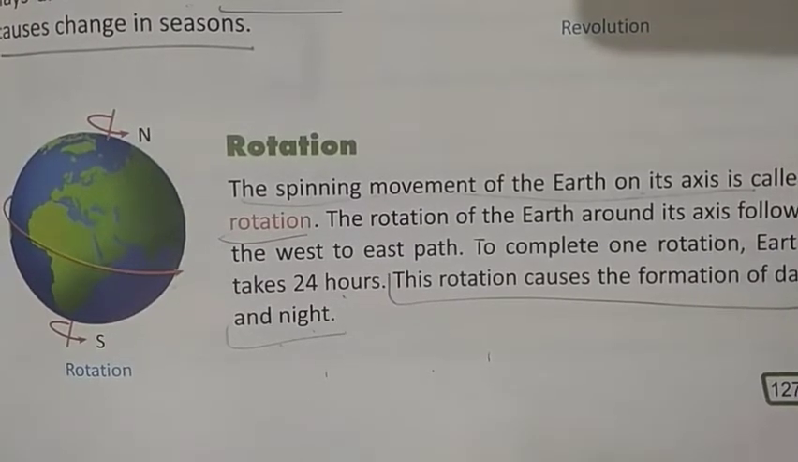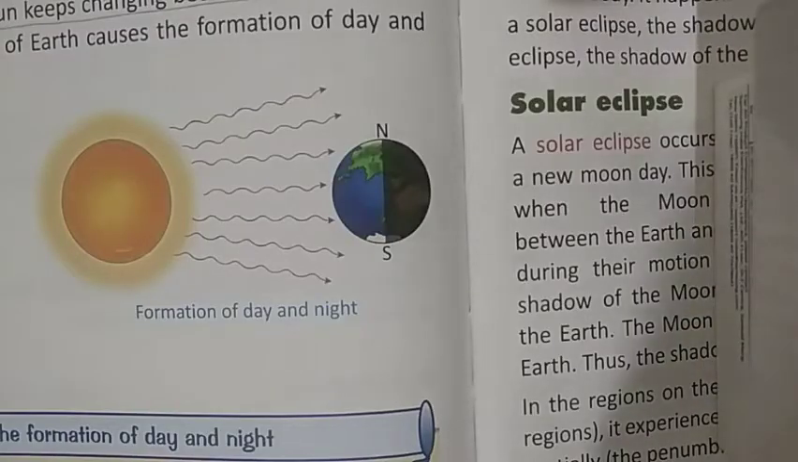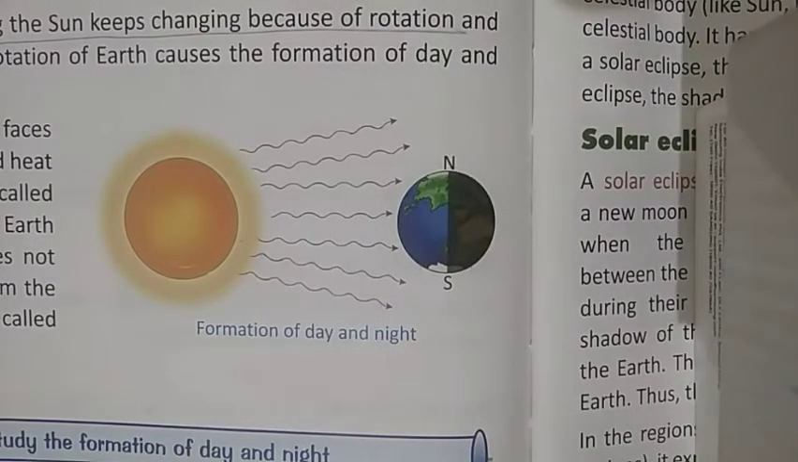Okay, so let us understand the topic formation of day and night. Right now I have explained to you about rotation and revolution. Our earth continuously revolves around the sun, and during revolution it also rotates on its own axis. Revolution causes the seasonal changes and rotation results in the formation of day and night. Let us understand the formation of day and night.